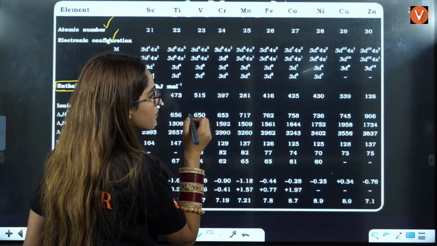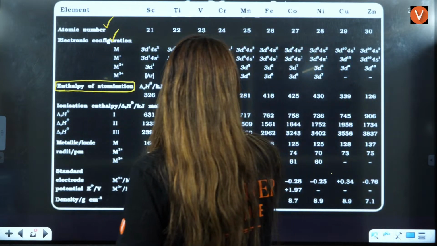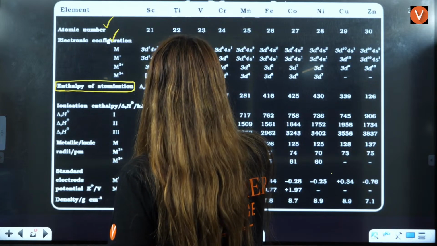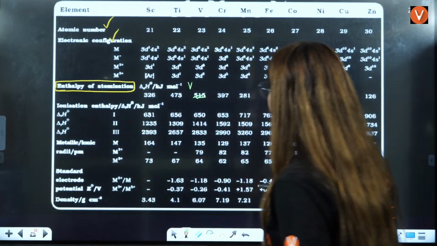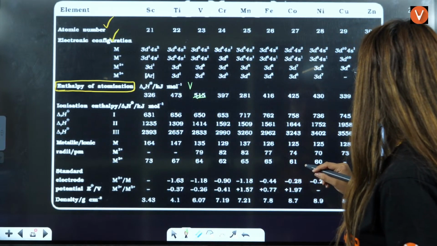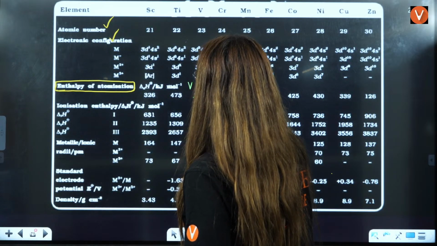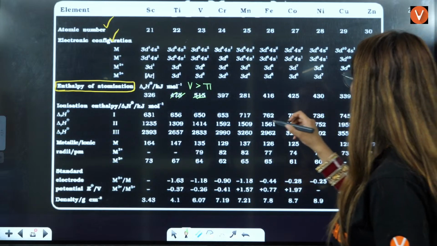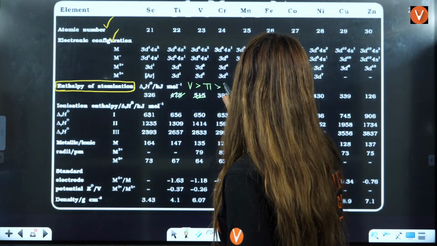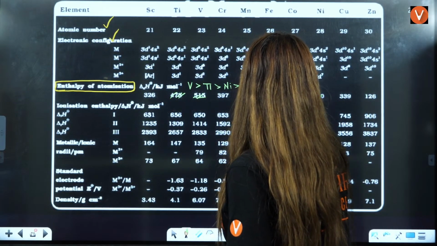The maximum order, I have already written it so many times, okay, but still I'll write it, right? So, it is maximum in case of vanadium. Then you will have, after vanadium, what you have? 470, then you have maximum, then you have titanium, right? Then 444, you have 430, that is you have nickel. Then after this you have cobalt, right?